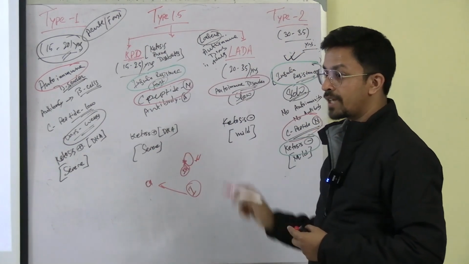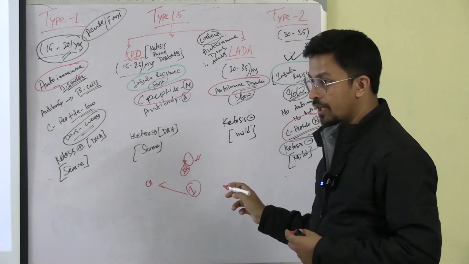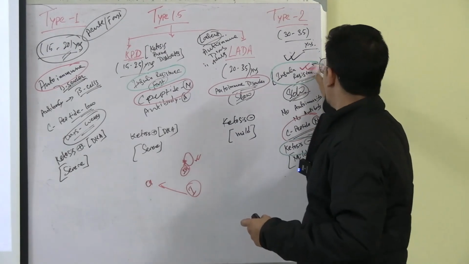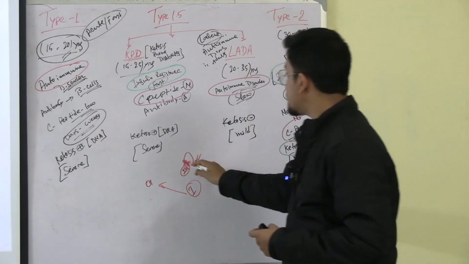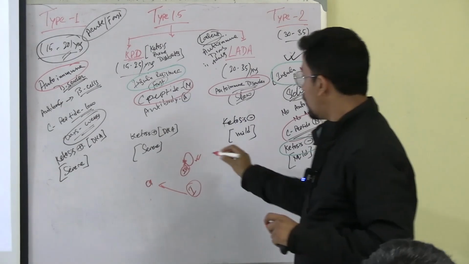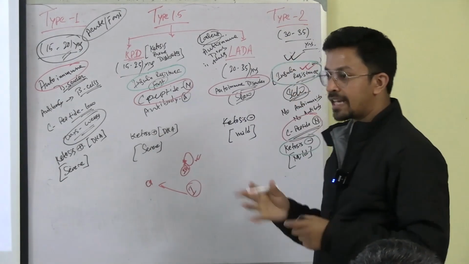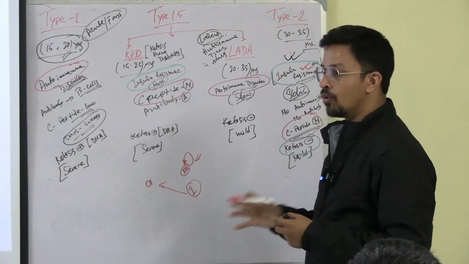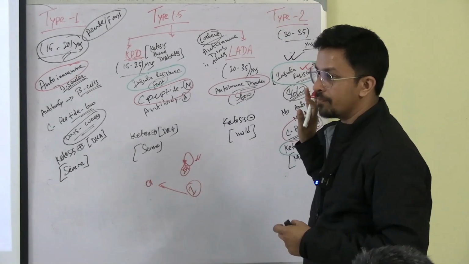This is for which case? Type 2. Okay, where the resistance is developing. Why is the resistance developing? Because this is not functioning. Some are functioning, some are not functioning. The more this receptor gets deactivated, the more resistance it will develop over a period of time.